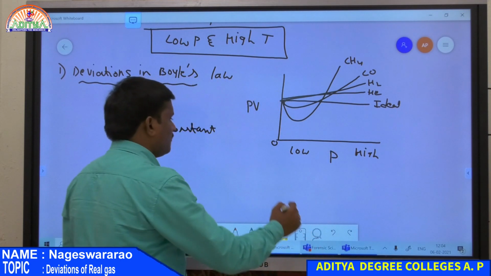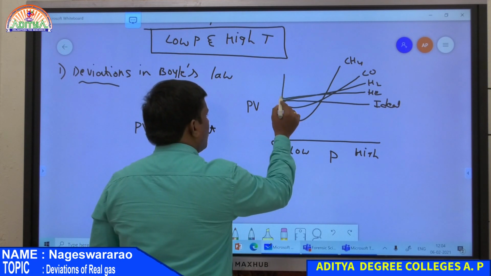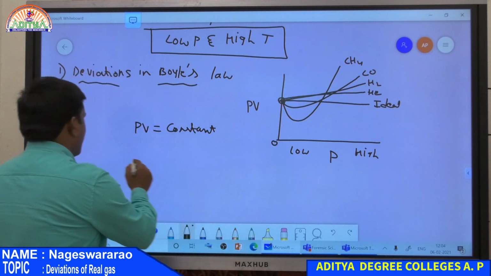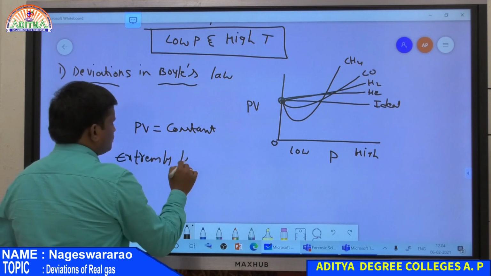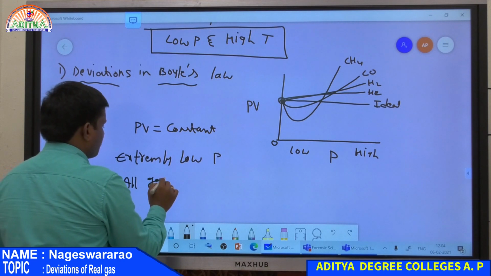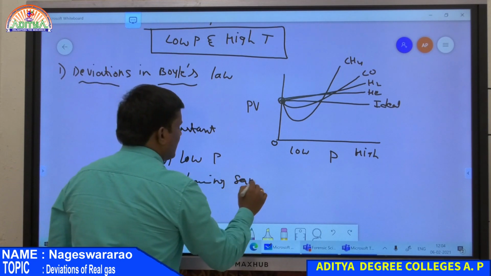But at zero pressure, all gases have the same PV value. That means at extremely low pressure, all gases have the same PV value.